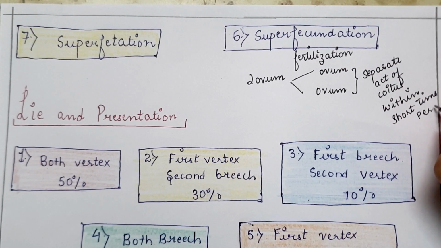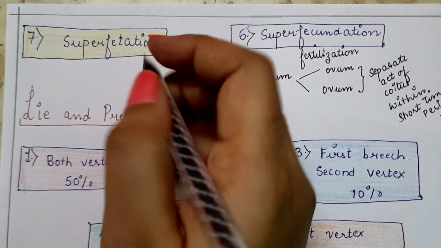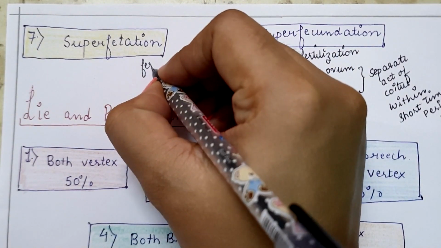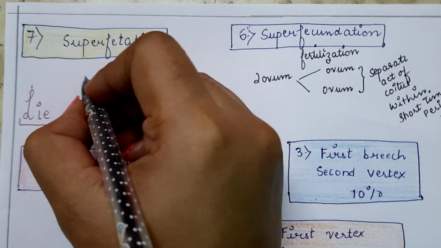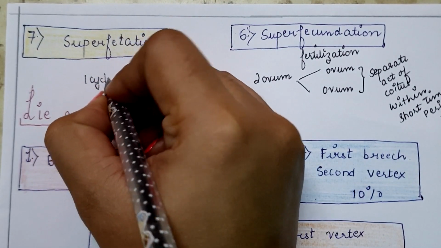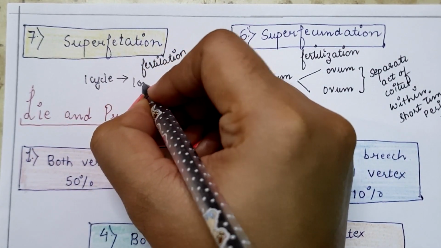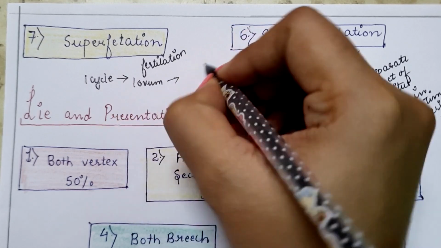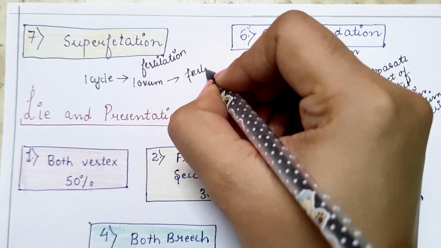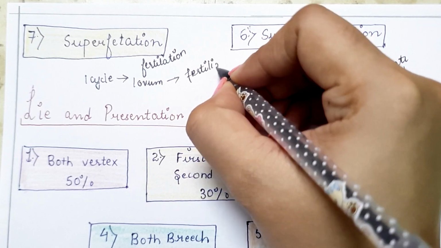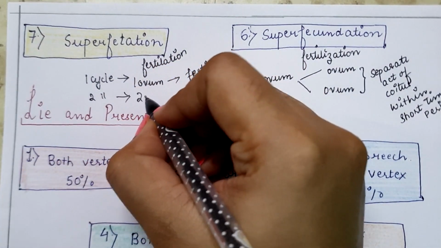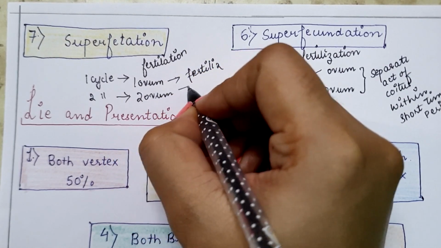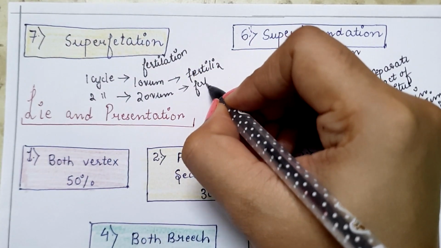Next is superfetation. This is a type of fertilization in which during the first cycle, means during 1 month, only 1 ovum is released, which is fertilized, and during the next month or next cycle the second ovum is released, which is again fertilized.